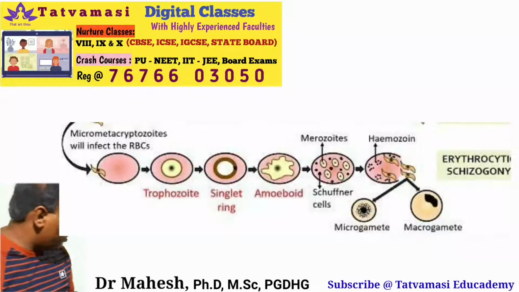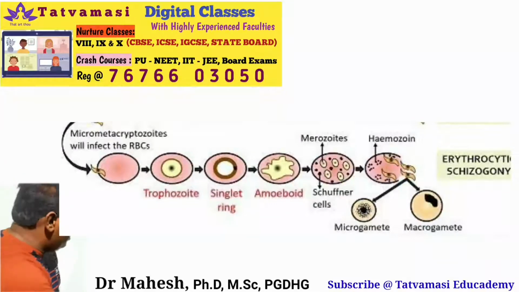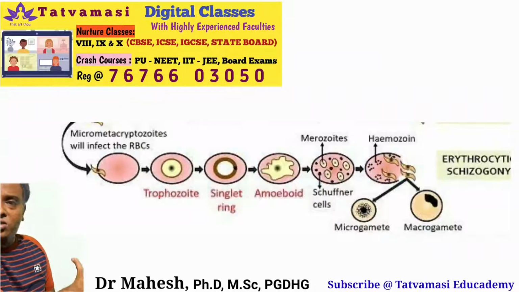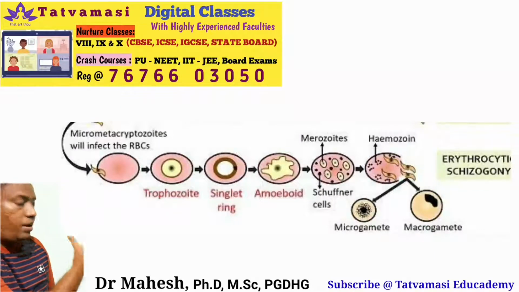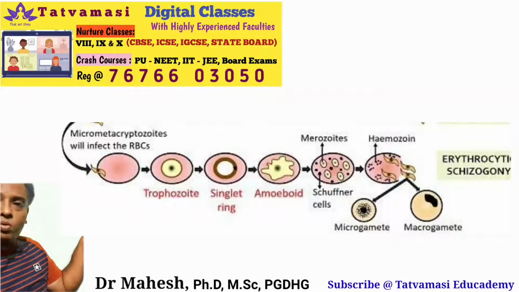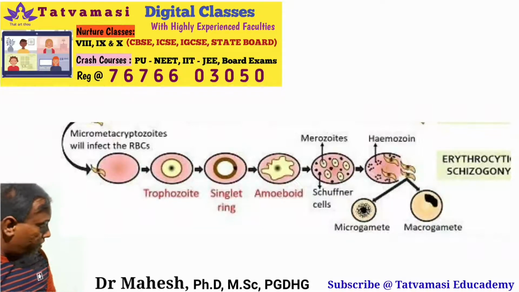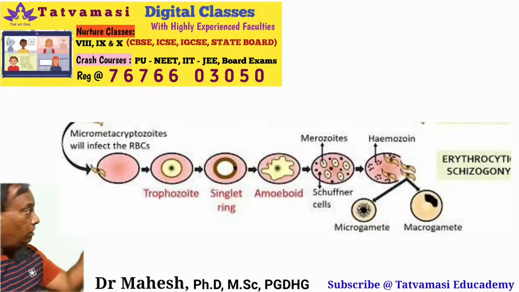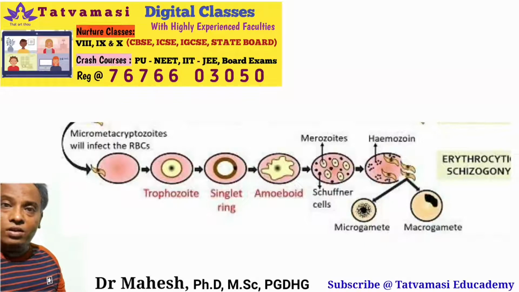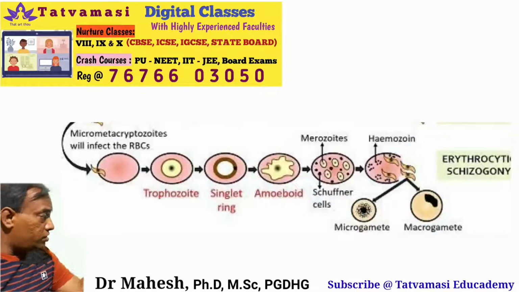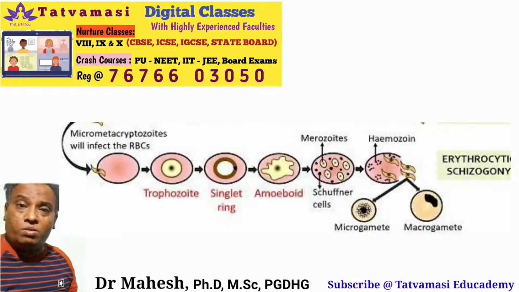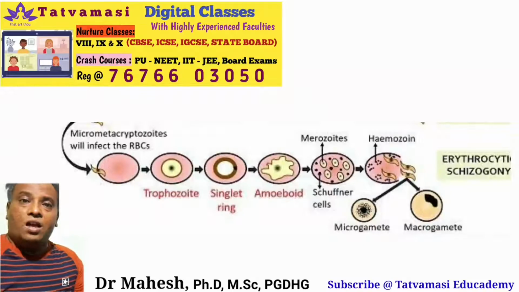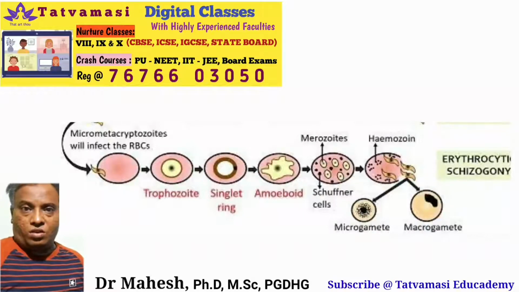All these steps and phases take place in human beings, from getting infected with sporozoites in the liver cells, to the formation of microgametocyte as well as macrogametocyte. You need to understand that all these events take place inside the human beings, especially in the liver as well as in the RBC cells.